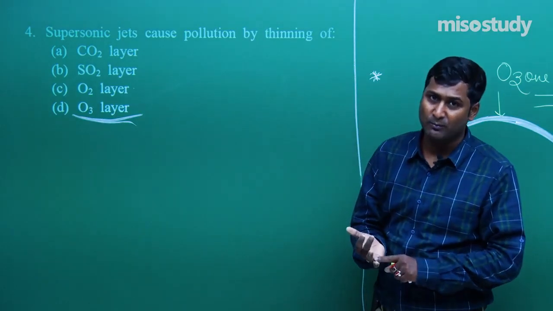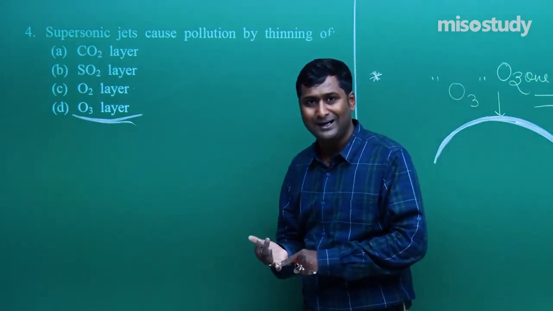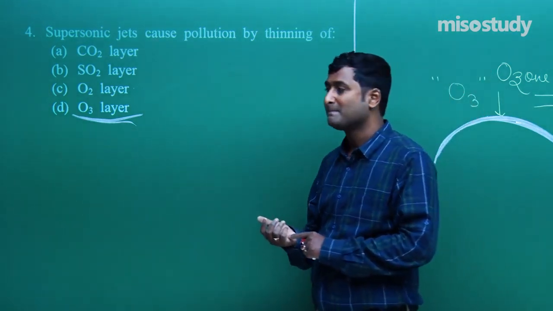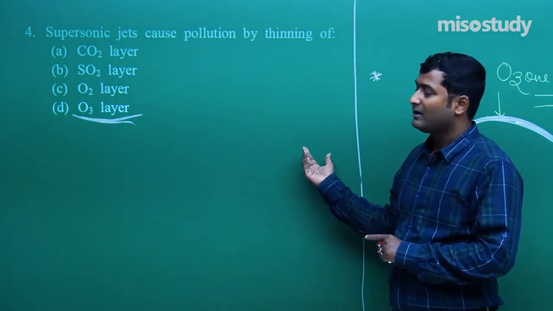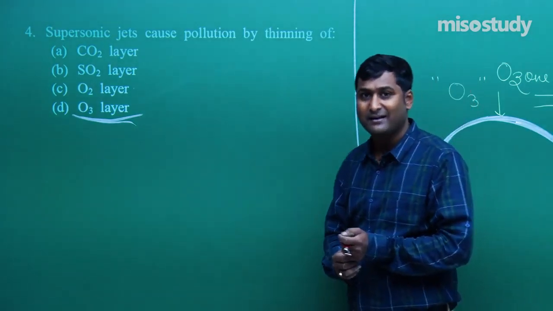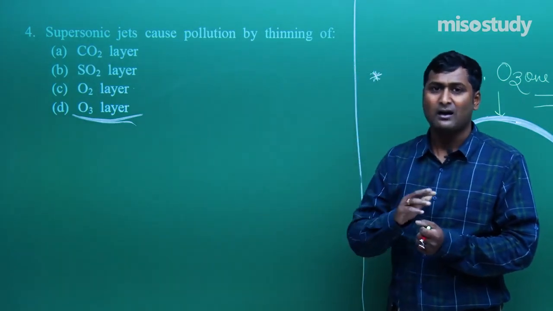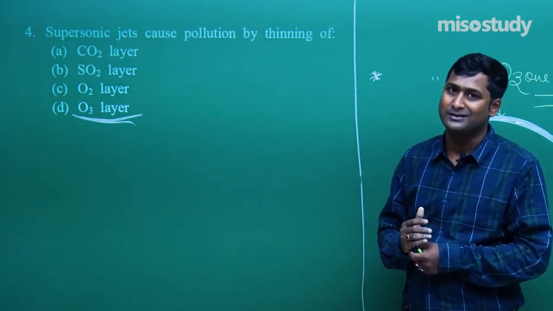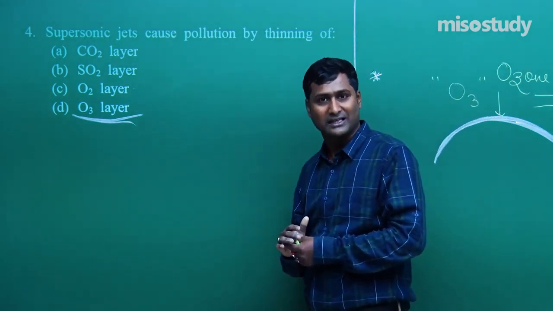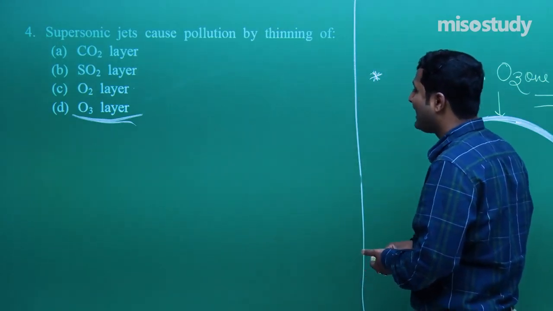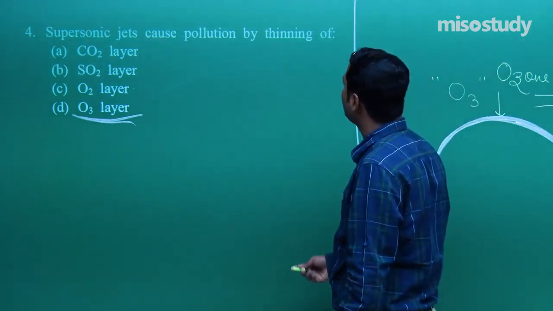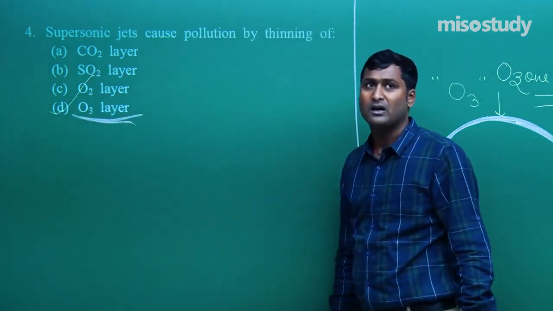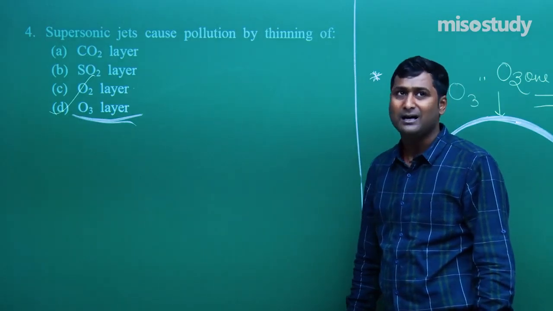Ozone, that is depletion of ozone, causes of depletion of the ozone layer. Then you have to focus on smog, formation of smog, types of smog. Then the third one, that is acid rain, causes of acid rain. These are the few topics which include the maximum number of questions related to the JEE Mains as well as JEE Advanced examination. Clear friend? So for this question, supersonic jets cause pollution by thinning of the O3 layer, the ozone layer. So for question number 4, D is the correct option.